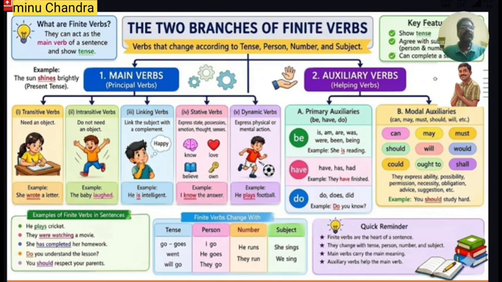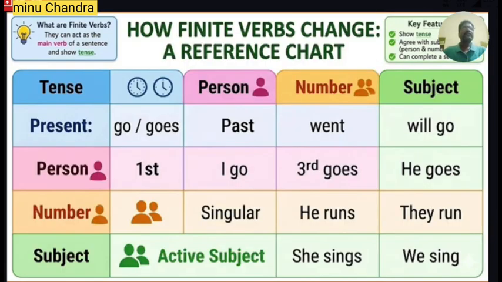I have already told you that all kinds of transitive, intransitive, linking verbs, static verbs and dynamic verbs are main verbs. But unless and until we have the idea over the finite verbs, we cannot go further into the main verb or the auxiliary verbs. So let me discuss the finite verbs.